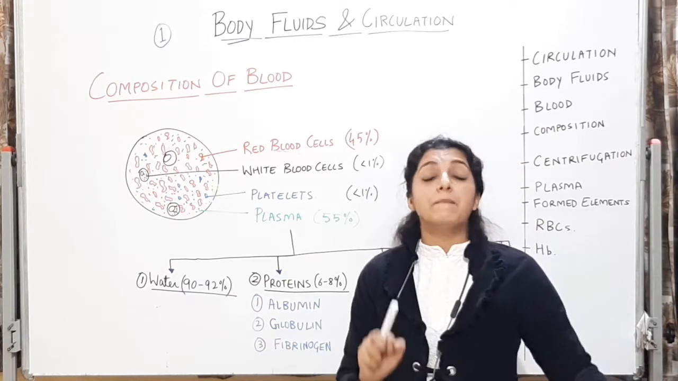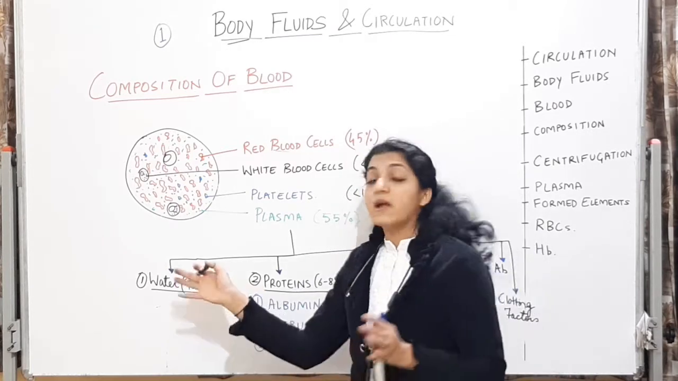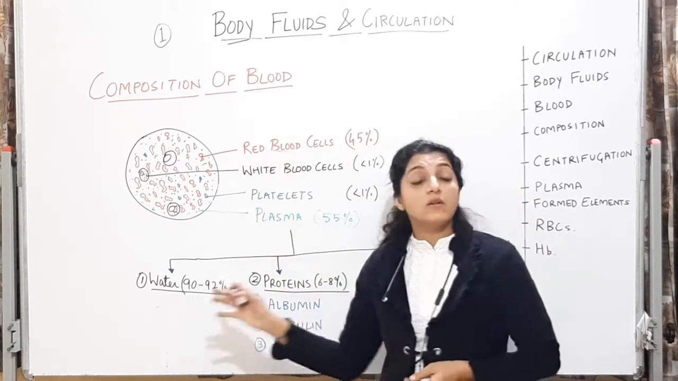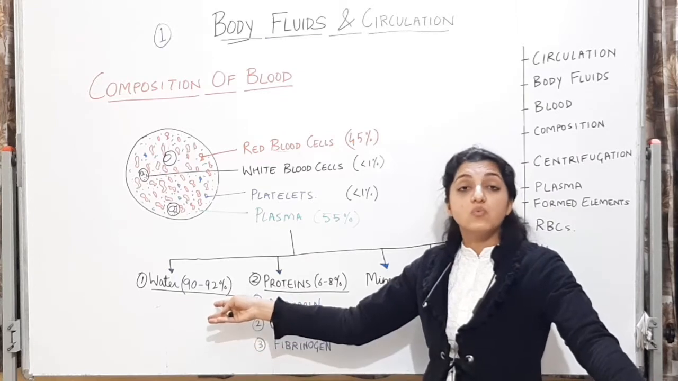Are you getting me? Plasma is forming 55% of the blood. Plasma का 90 to 92% is water. So blood का main constituent भी water हो जाएगा. Okay? सबसे ज़्यादा, which is more in quantity, is water.